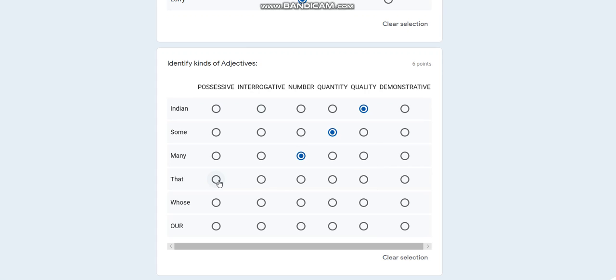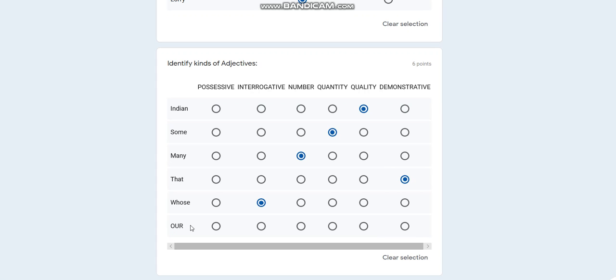Then here it is that. So I'll check. Is it possessive? No. Is it interrogative? No. Is it number? No, not at all. Is it a quantity? No. Is it a quality? No. Is it demonstrative? Yes. So I'll click on demonstrative. Now, whose? Is it possessive? No. Is it interrogative? Yes. If you can remember, interrogative means WH. So here I'll click on the correct answer WH.